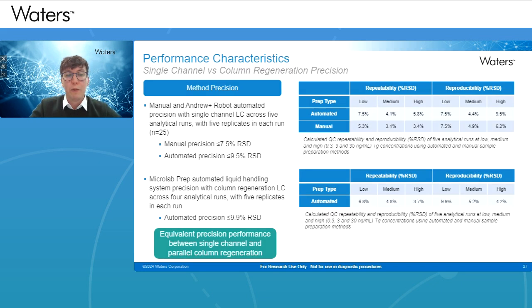Now moving on to the performance characteristics around precision. So we're performing a single channel type approach, which is on the top table. And this was done with automated and manual approaches. And with these approaches, we're still obtaining CVs within 9.5%. And then we also looked at the approach with the column regeneration. And that CV is less than 10%. And it's important to note here, that's a CV across 2 columns because of the column regeneration approach we're using. So that's quite nice to see.